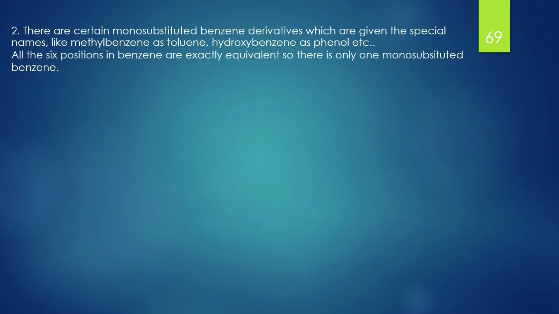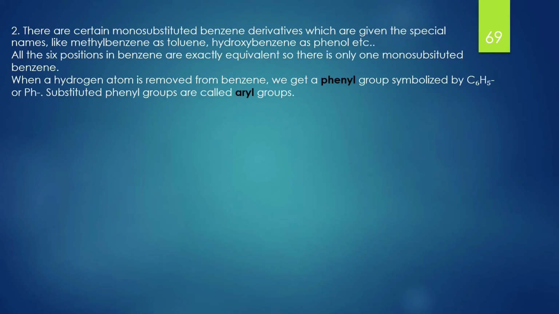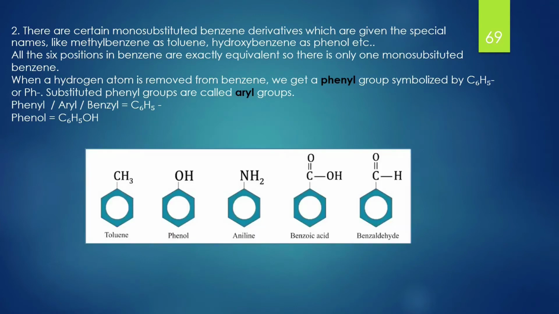All the 6 positions in benzene are equivalent, so there is only one monosubstituted benzene. When a hydrogen atom is removed from benzene, we get a phenyl group which is symbolized by C6H5 or Ph. Substituted phenyl groups are called aryl groups. Remember, there is a difference between phenyl and phenol. Phenyl is written as C6H5, minus 1 position of hydrogen, whereas that 1 position of hydrogen when taken over by an OH group is written as phenol or C6H5OH, as shown in the diagram.